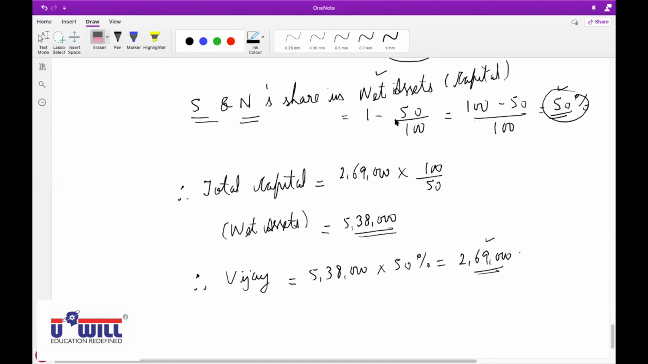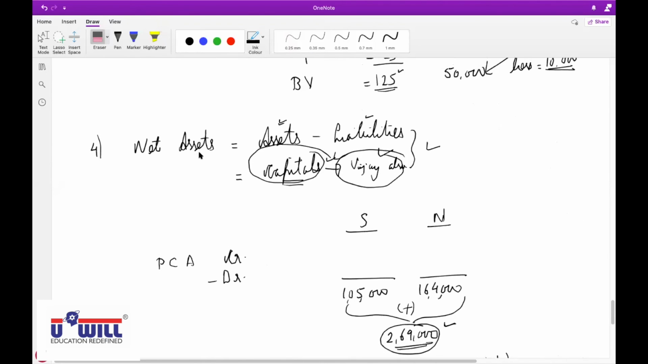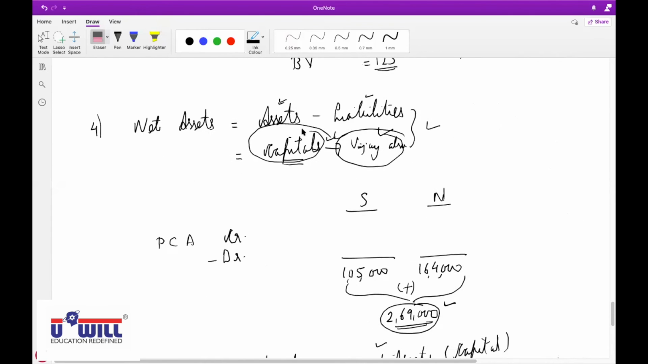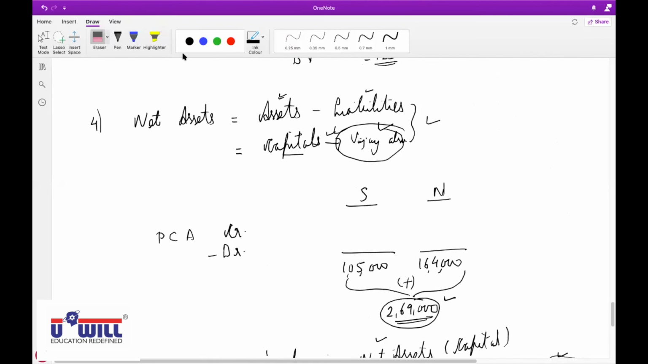Raise your hand if you did not understand this point. I explained this in the video lecture also, and again right now, and I repeat it one more time: net assets means assets minus liabilities, and assets minus liabilities means actually capitals only.